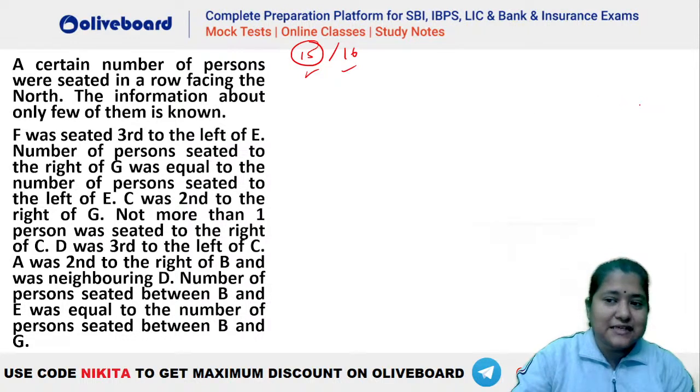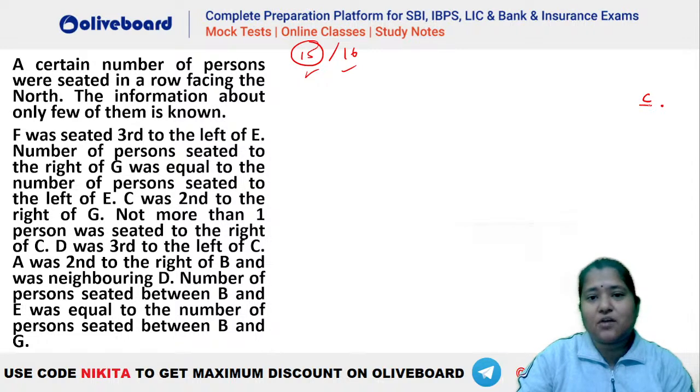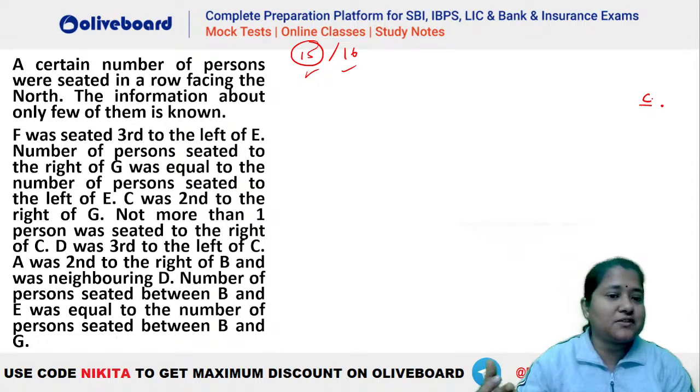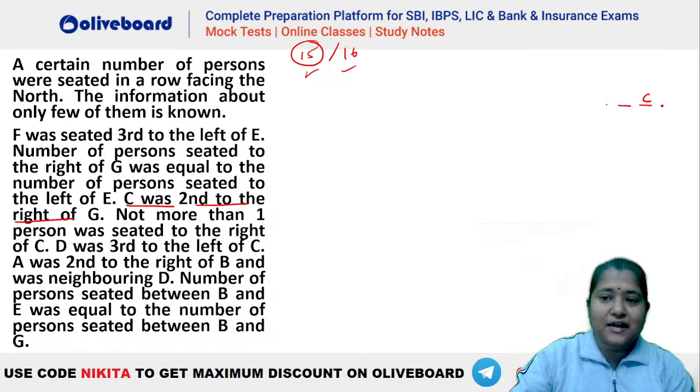So we know that C has to be either at the extreme end or there can be one person towards the right of C. It cannot be possible that we have more than one person towards the right of C. So either C is at the extreme right end or is second from the right end here. Okay. Now it is given C was second to the right of G. So C is second to the right of G. That means G has to be this person.